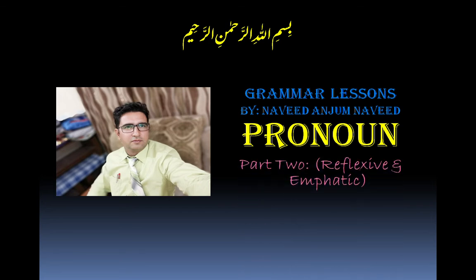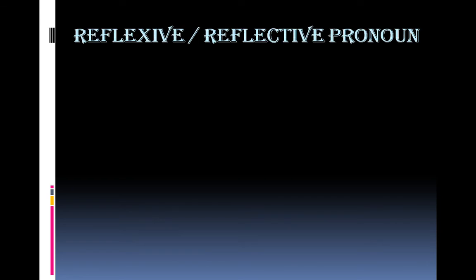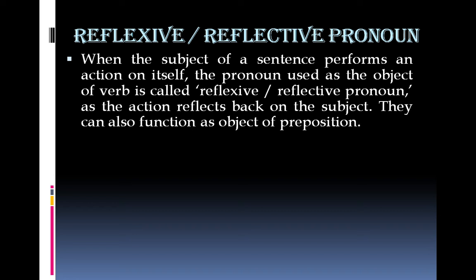In this lesson, we'll be learning reflexive and emphatic pronouns. So first, reflexive pronoun. It's also known as reflective pronoun. When the subject of a sentence performs an action on itself, the pronoun used as the object of verb is called reflexive or reflective pronoun, as the action reflects back on the subject.